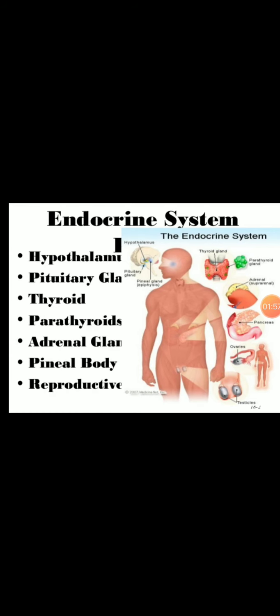Target cells or target organs are the organs or cells on which the hormone performs its actions. So this is about the endocrine system.